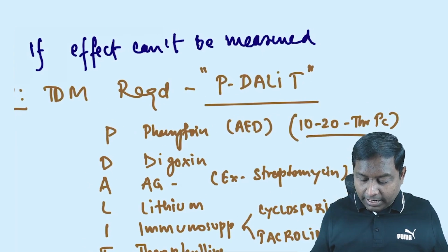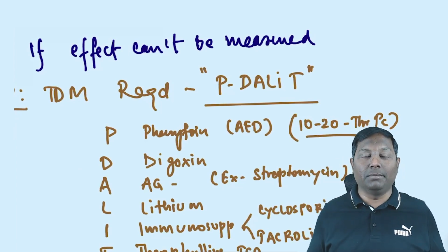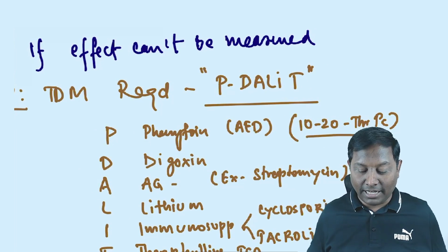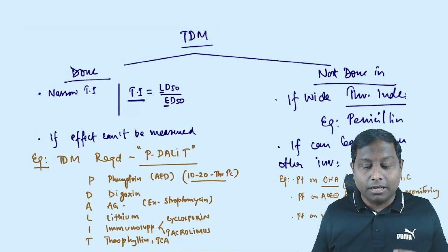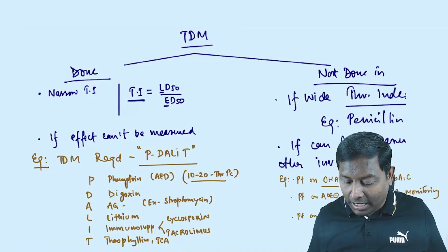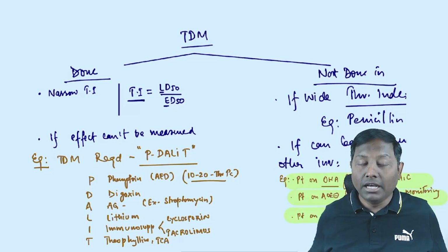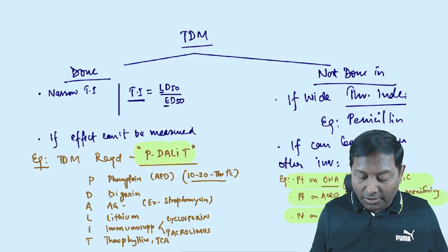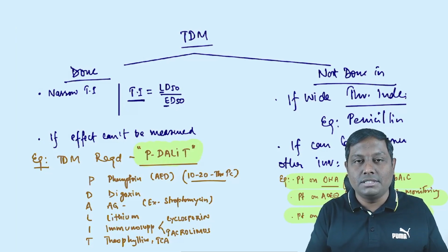And one more T comes: T for TCA, tricyclic antidepressants, like imipramine, trimipramine and clomipramine; these are all drugs coming under tricyclic antidepressants. What is more important compared to where it is done is that they often ask where it is not done, and these are the examples. If a patient's drug effect can be measured by any other investigation, therapeutic drug monitoring is not done. Earlier the favorite question was where it is done. So Pyara Dalit is a very simple mnemonic to remember all the areas where therapeutic drug monitoring is done.